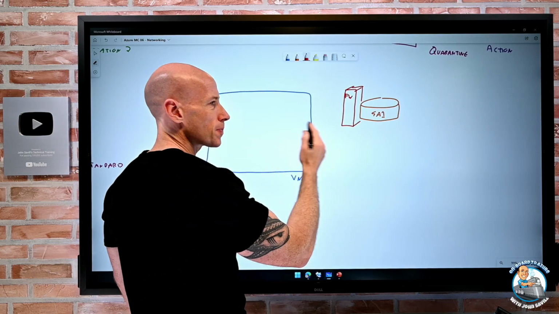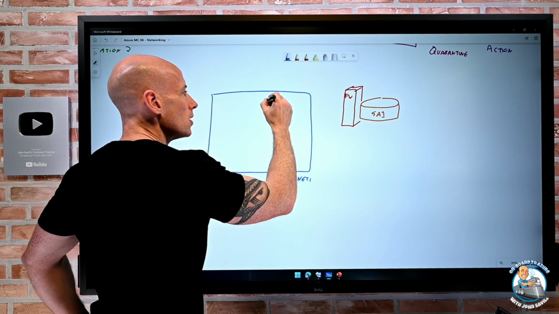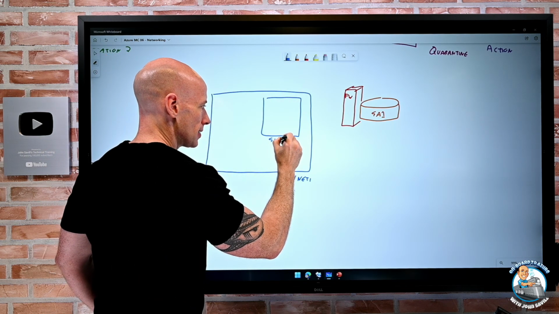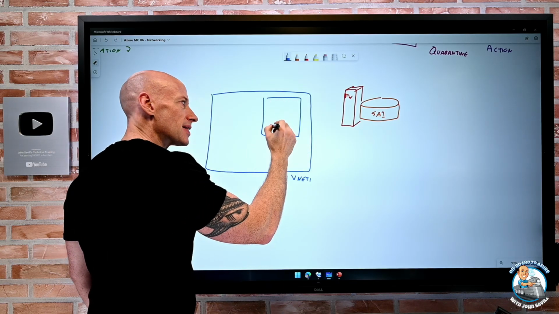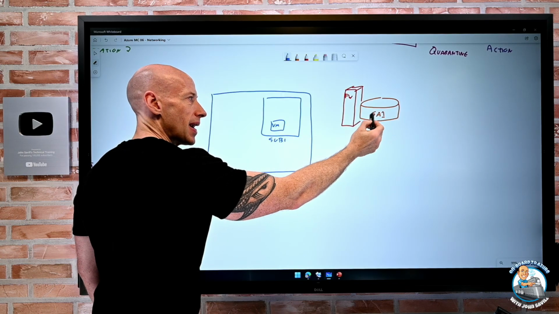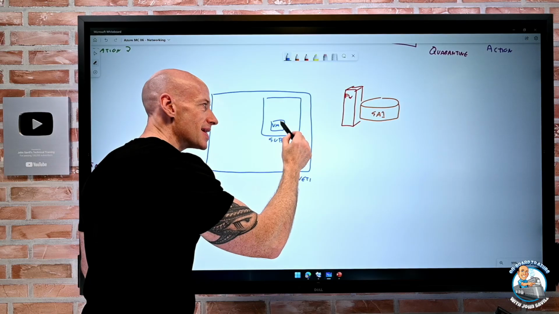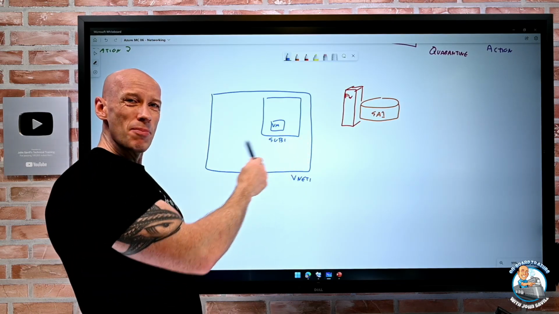So it could restrict things based on IP addresses, other things. But what I want to be able to say, hey, I've got this subnet 1. And what I want is for only things that live in this subnet to be allowed to talk to this storage account. So on this firewall, I want to say only let this subnet. I can't do it based on the IP range, because remember, this is all private IPs.